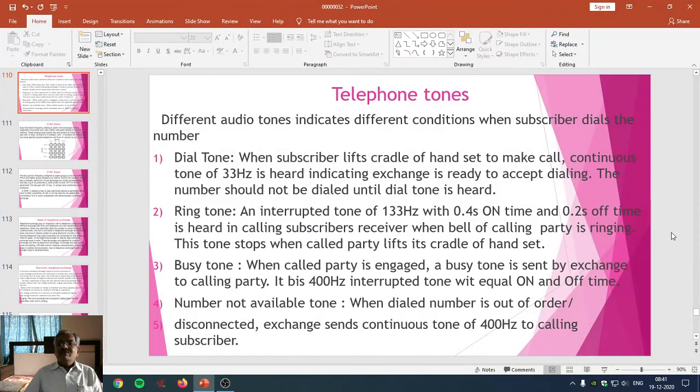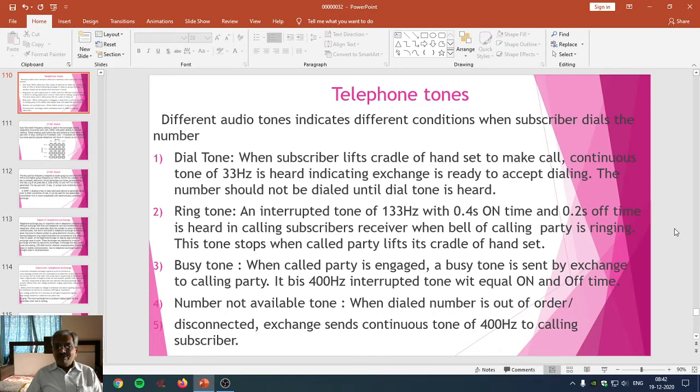In the last 4 or 5 periods, we studied telephone communication up to the local loop, and we came to know the block diagrammatic representation of the handset, the principle of telephone communication, mic as a transmitter, speaker as a receiver.